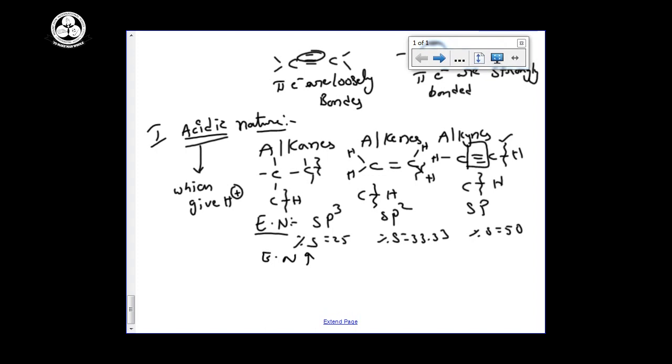If the electronegativity difference for the carbon-hydrogen bond increases, it is easier to break the bond. So the bond is very easy to break in alkynes.